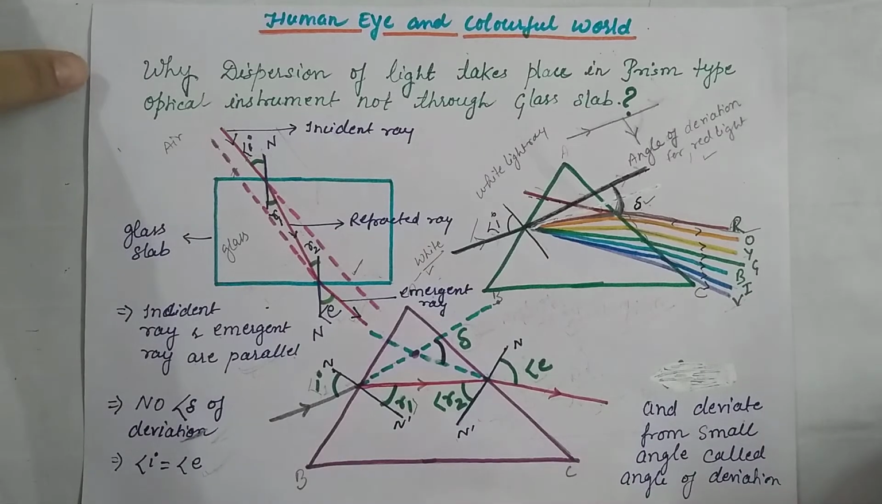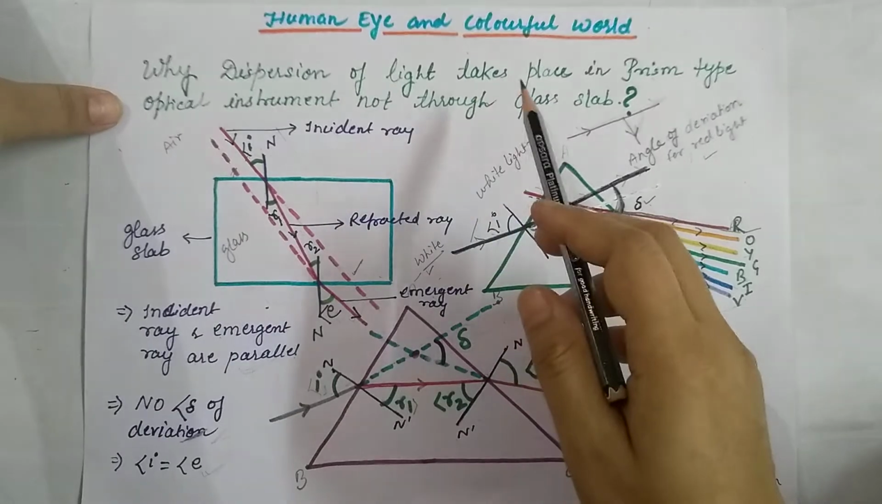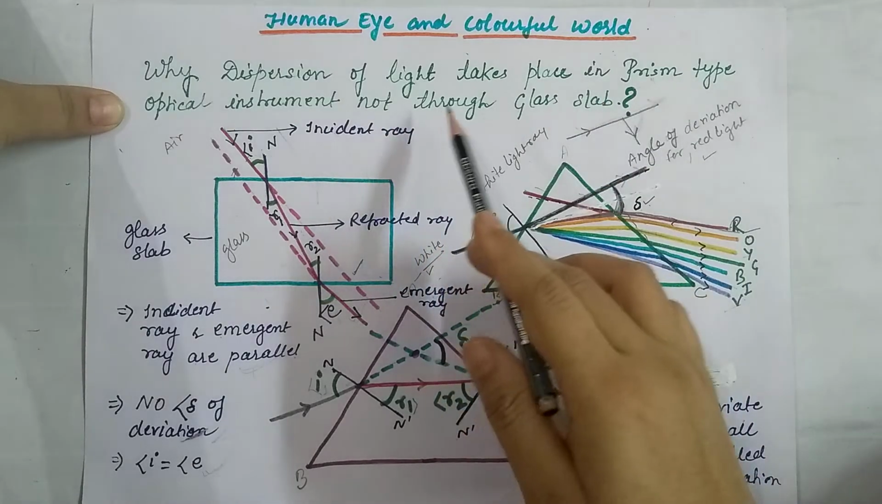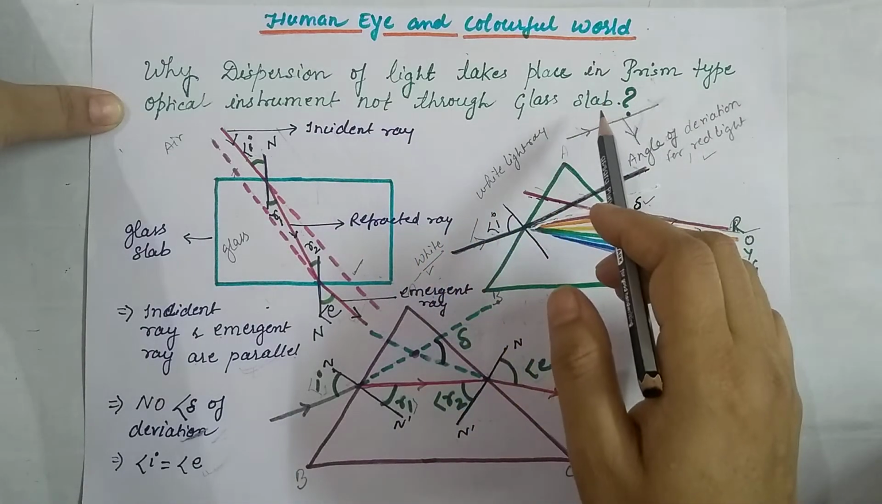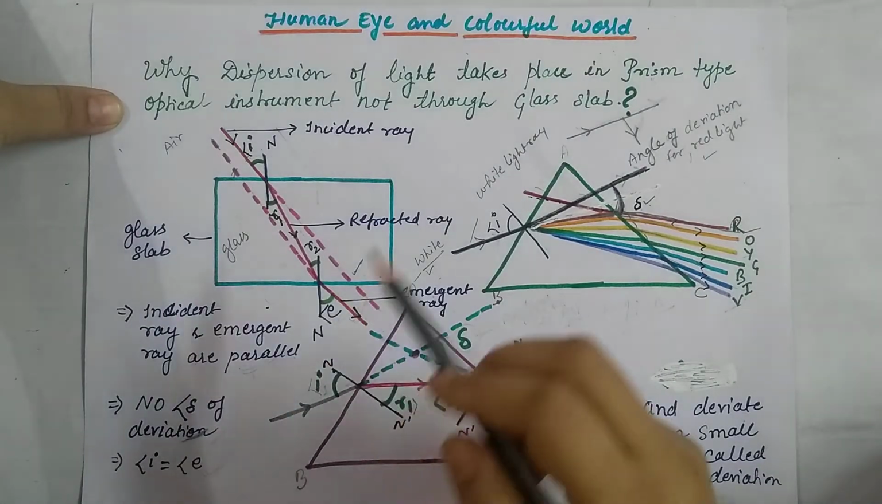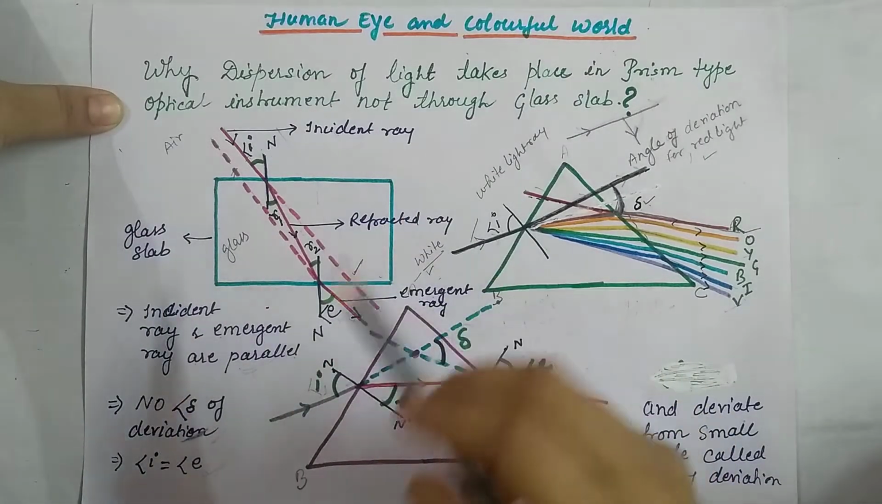Hello students, today in this video we are going to study about angle of deviation, as well as understand why dispersion of light takes place in a prism type optical instrument but not through a glass slab. So let's see what the angle of deviation is, and we will find out the answer to this question.